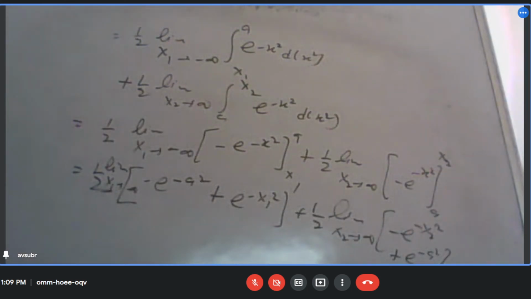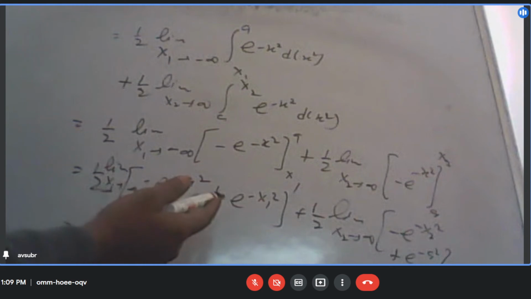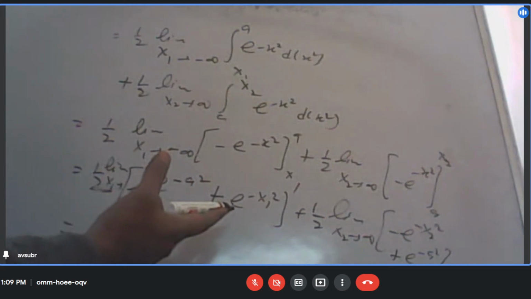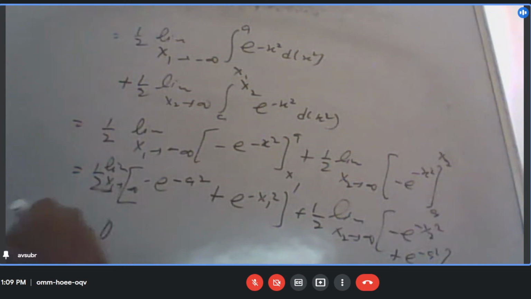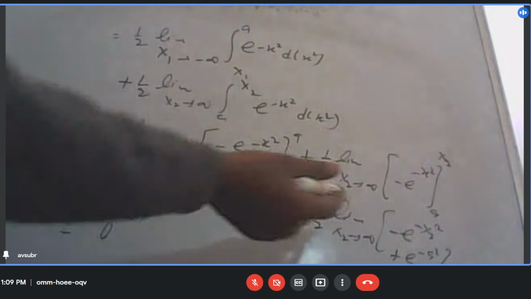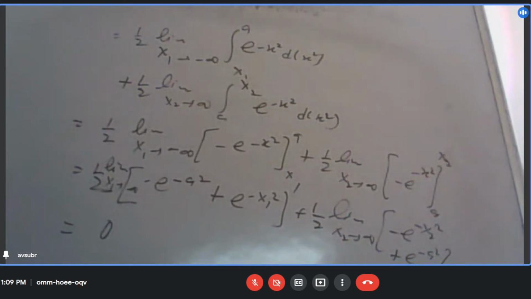Can I write it like this? Yes, sir. In such case, this is going towards 0, that is also going towards 0. So ultimately the whole thing comes out to be equal to 0. These two only will be left out and they cancel out. Is it okay? So its value is 0.